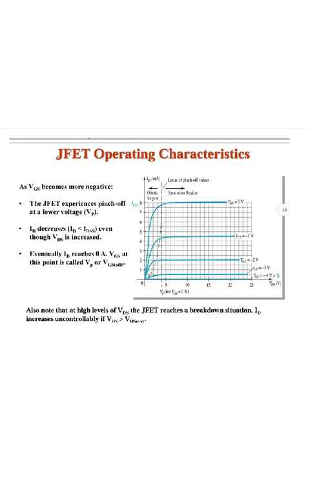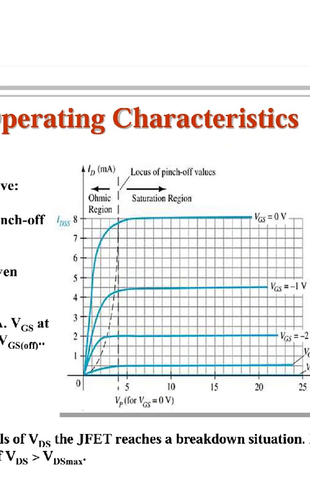ID decreases even though VDS is increased, and eventually ID reaches 0 amps. VGS at this point is called VP or VGS(off). Also note that at a higher level of VDS, the JFET reaches a breakdown situation. ID increases uncontrollably if VDS is greater than VDS max. So this is what they are saying here.